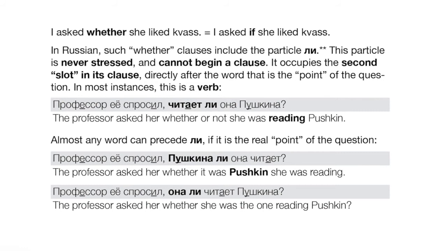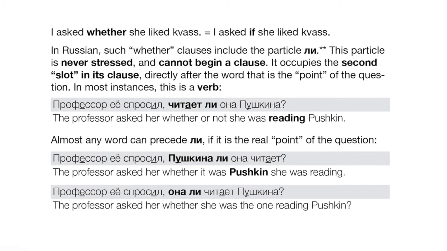Okay, now we could jumble the words around a bit if another word is the point of the question. Maybe the professor knows that she's reading, but she wants to know, is she reading Pushkin or someone else? Okay, now all of a sudden the emphasis is on the word Пушкина. That comes first in the reported question, followed by li. Okay, so this is one area in Russian where you have a very strict word order rule, right? Li can't come first, it comes after the main word in the reported question.